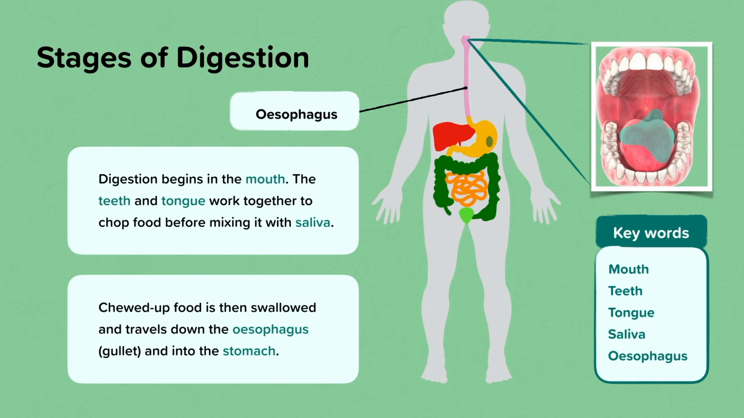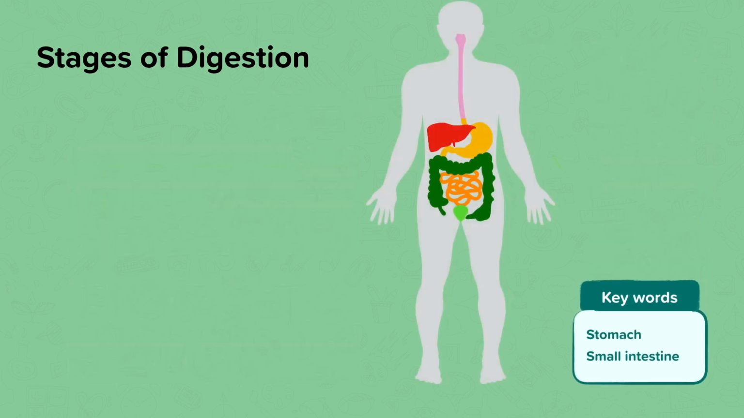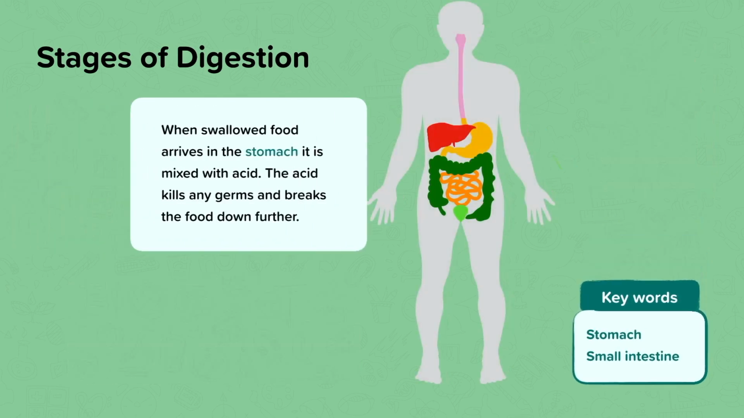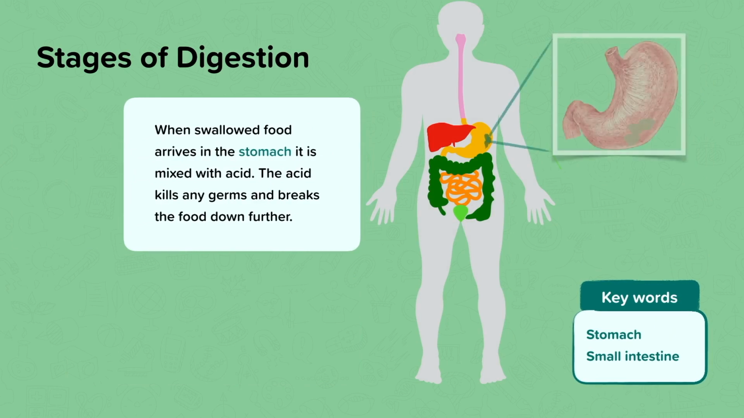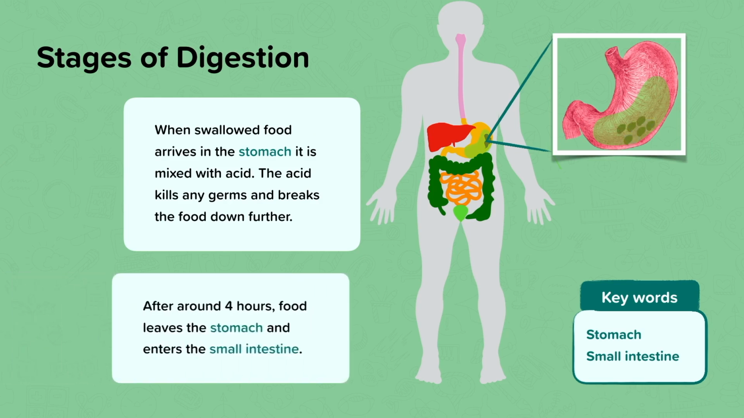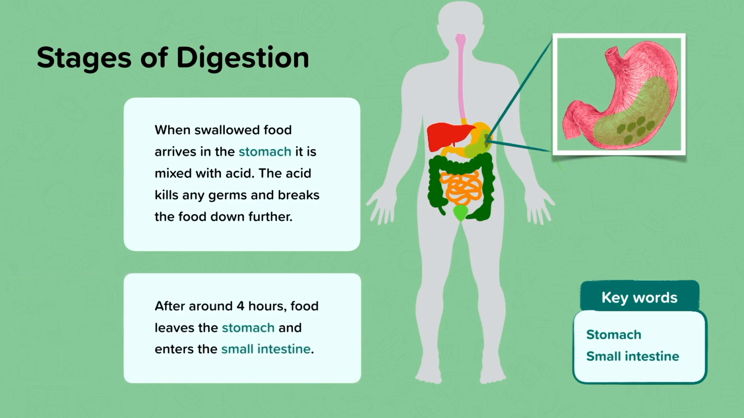So we said the next stage of digestion is that your food will enter the stomach. In the stomach, it is mixed with acid. The acid kills any germs. After around 4 hours of being churned around inside the stomach, the food will leave and enter the small intestines.